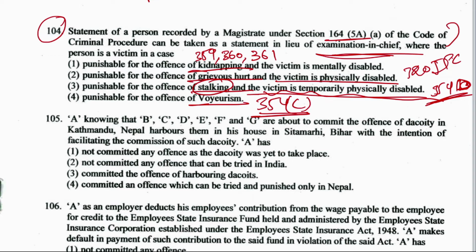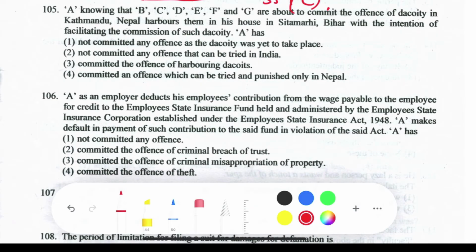So the right answer here is which option fulfills both the conditions, that crime should be of 354D and the victim should be permanently or physically disabled. So our right answer is option number 3. Plus, if in option 4 also voyeurism plus this condition was also fulfilled, then this could be the answer also.